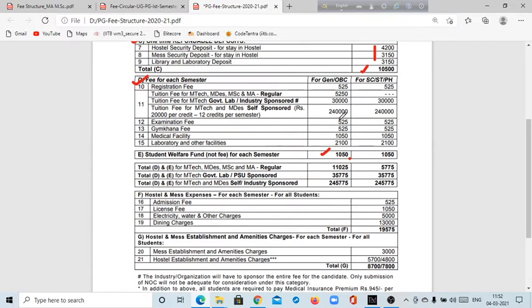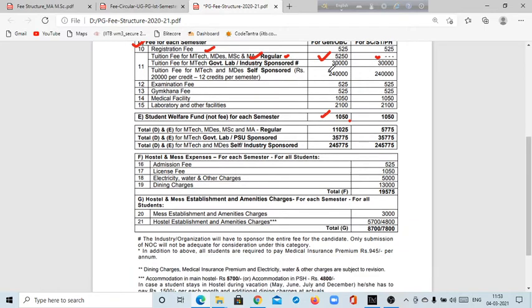One more important piece of information is the registration fee and the MTech regular program fees, which are for general and OBC candidates. But for SC and ST candidates, you do not have to pay the tuition fee, so it is less.